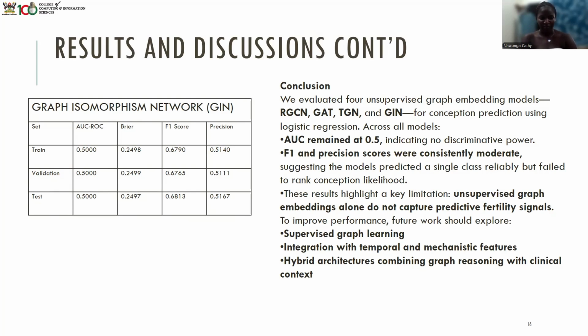However, the F1 and precision scores were consistently moderate, suggesting that the models learned some structural regularities but lacked discriminative power. So this tells us that unsupervised graph reasoning alone is not enough. To move forward, we'll need supervised graph training and richer temporal features.